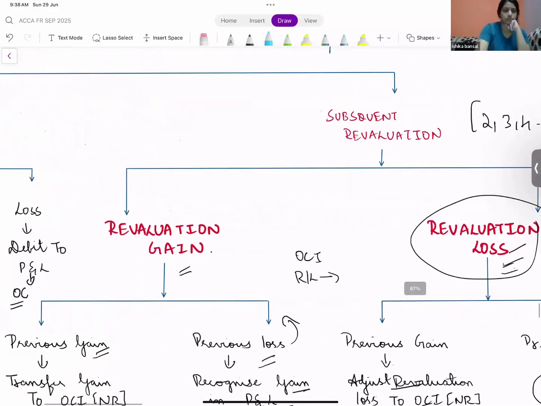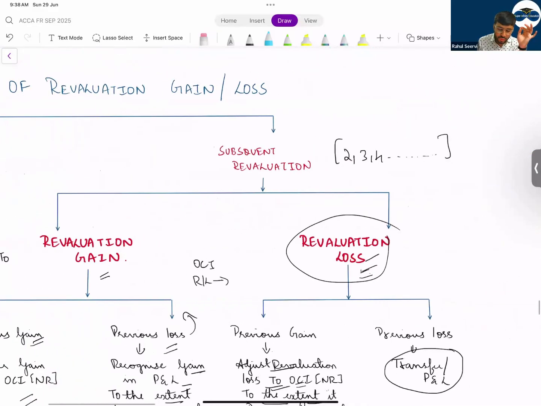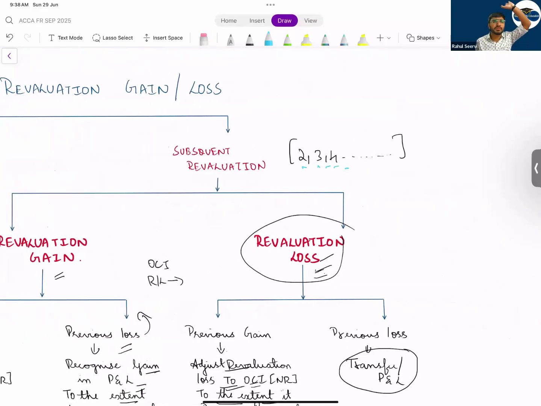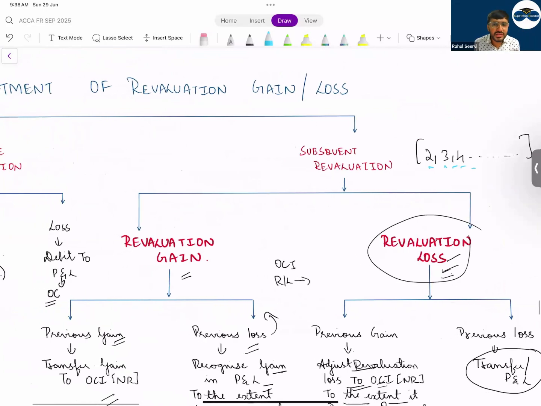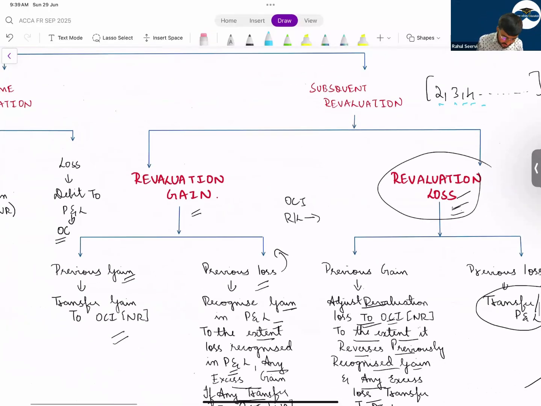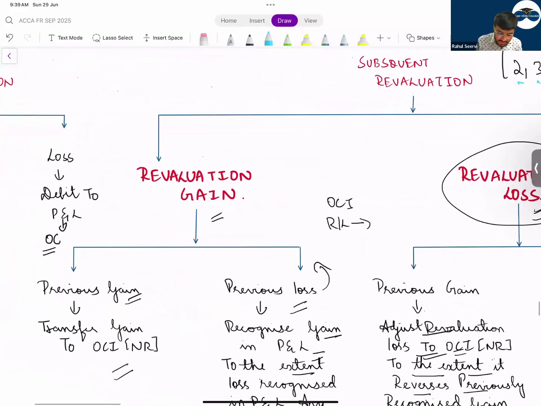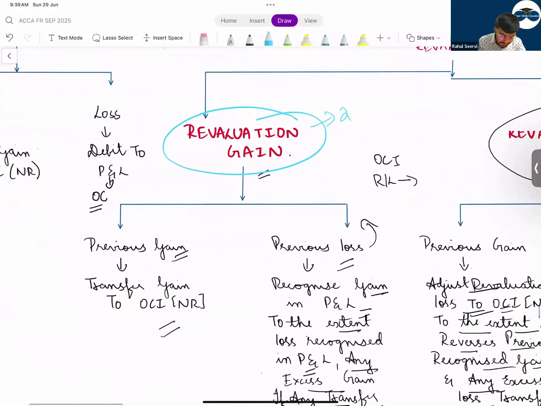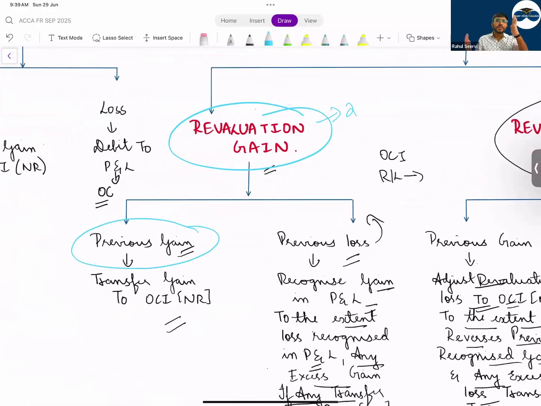P&L. Sir, what is the meaning of subsequent? Second time, third time, fourth time, next time. Should you directly charge it in P&L or OCI, or should you look at what was done previously? Sir, first we will see what was done before. If I say revaluation gain is the second time, but previously there was a revaluation gain, previous year revaluation gain, this year revaluation gain, both will go to OCI.